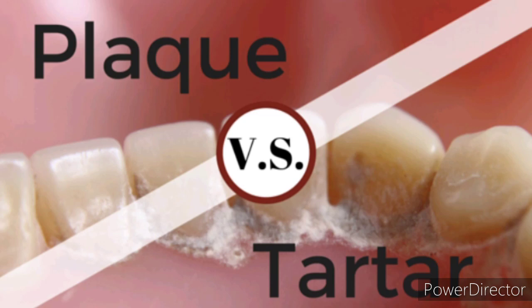Mineral salts like sodium and magnesium are deposited on the teeth and form a hard substance. That is known as what? Tartar or calculus. This tartar or calculus is called plaque.